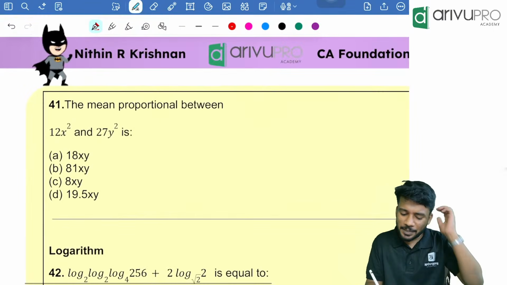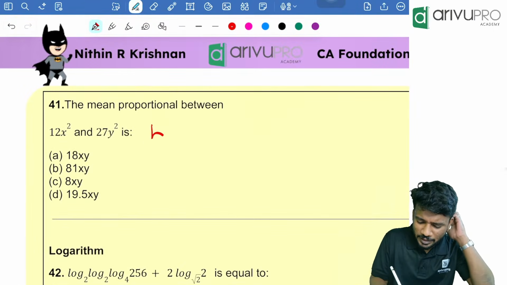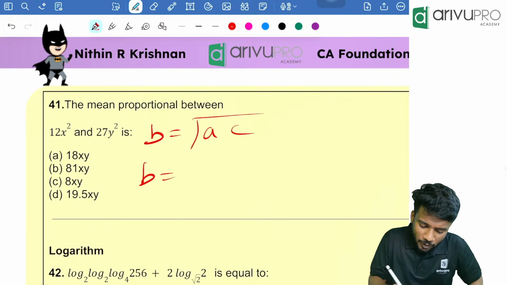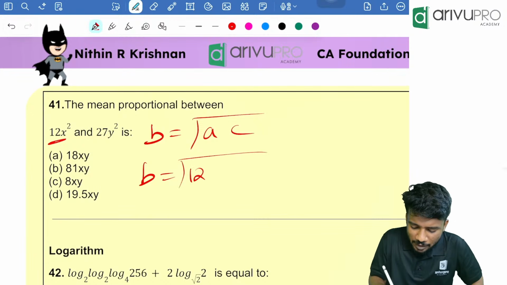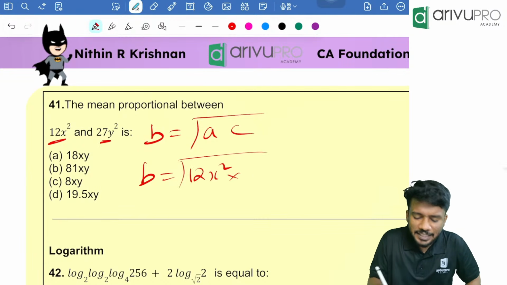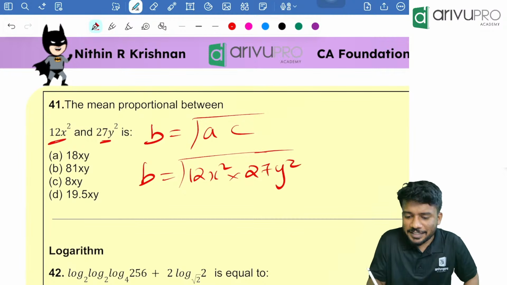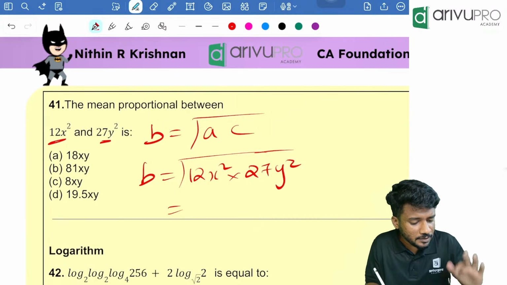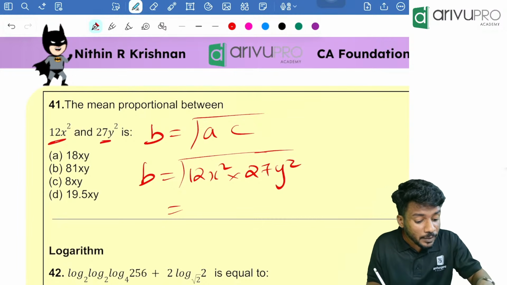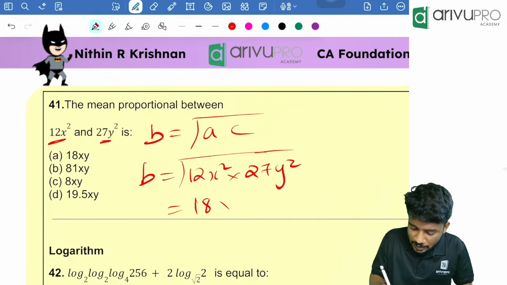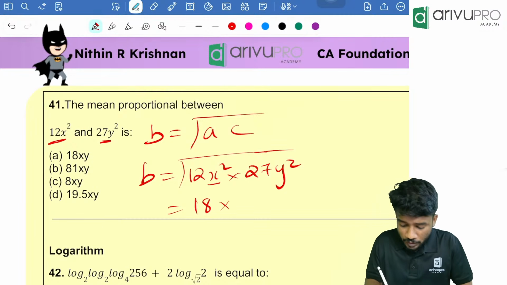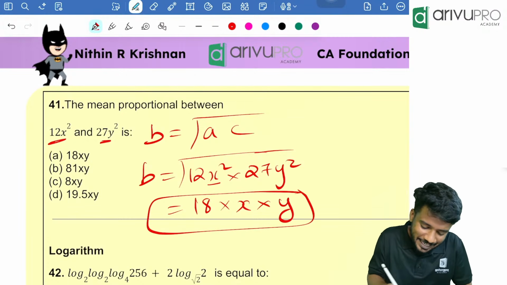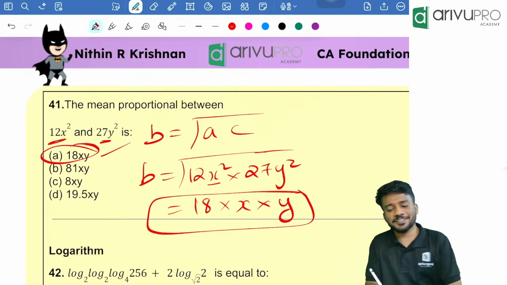Next one. Find the mean proportional between. Mean proportional is what? B is nothing but root of A into C. So instead of A, root of 12x square into, instead of C, 27y square is sitting there, people. 12 into 27 is how much? That is nothing but 324. Root of 324 is what? 18. Then root of x square is x, root of y square is y. So answer is 18xy. Option A is your answer.